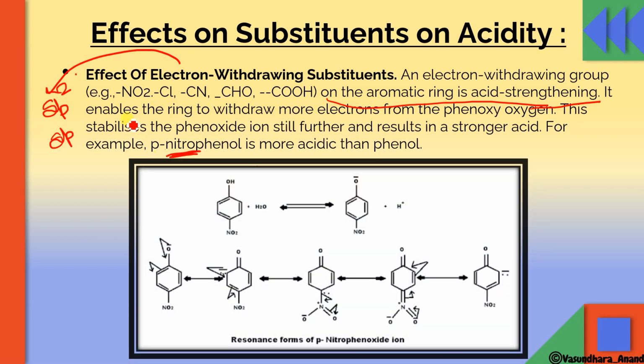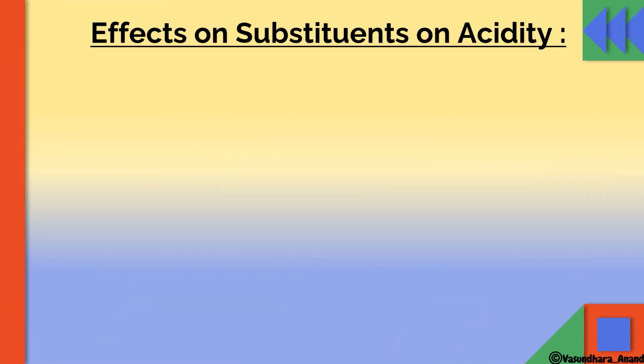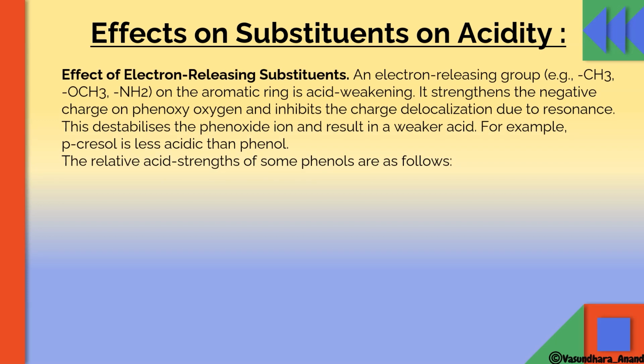So for example, this is phenol and NO2 is there. What will happen, this H plus is going to be lost, so this NO2, because of its electron pulling tendency, will stabilize this phenoxide ion more, and that's why this will have more acidic strength than the phenol. Now the next thing, if electron releasing groups are there. To identify the electron releasing group, I have told you the atom with which this group attaches to the benzene ring is sp3 hybridized. If it is sp3 hybridized, then it will be called an electron releasing substituent, and it will always decrease the acidic strength.